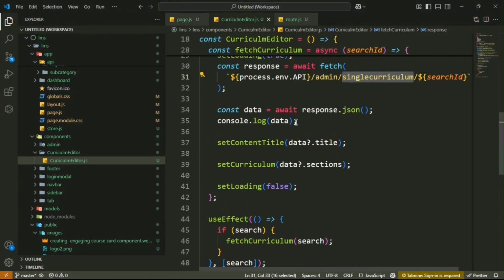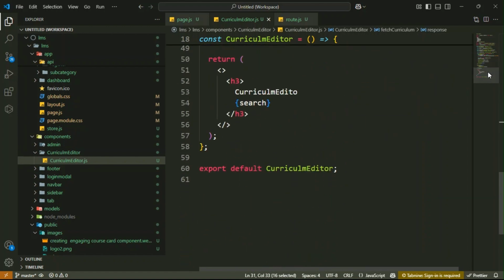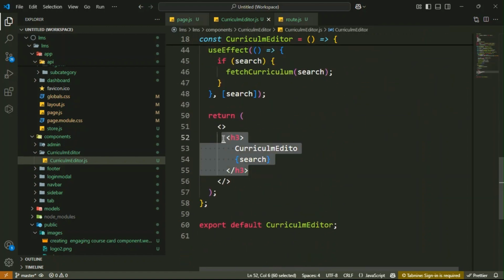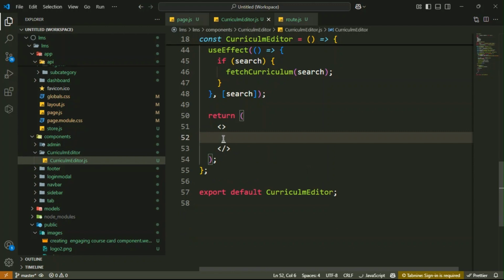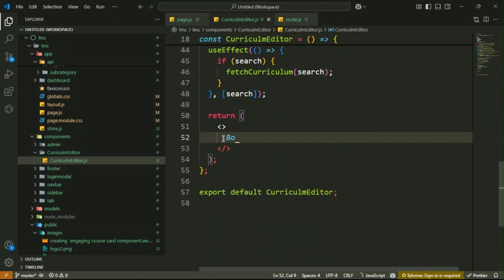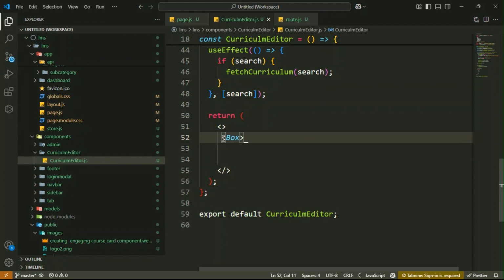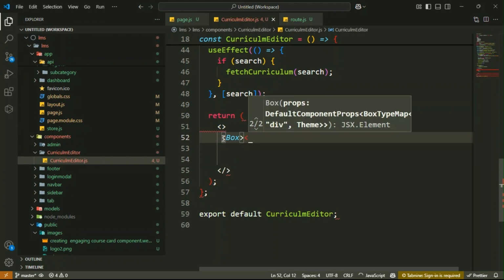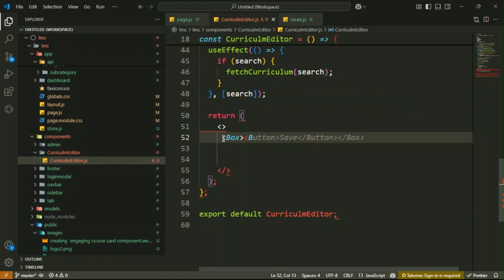So you see this is your set content title. Here you have to display it. Let me remove your h3 tag. Then inside it, use the React fragment to group elements without adding an extra node to the DOM. Inside it you have the Box component. Make sure that you close your Box component. Okay, remove this one.